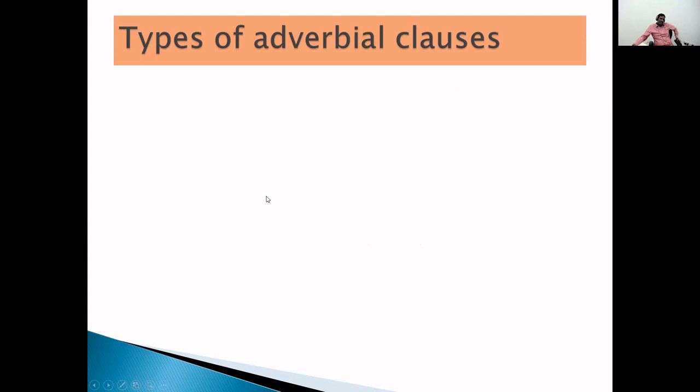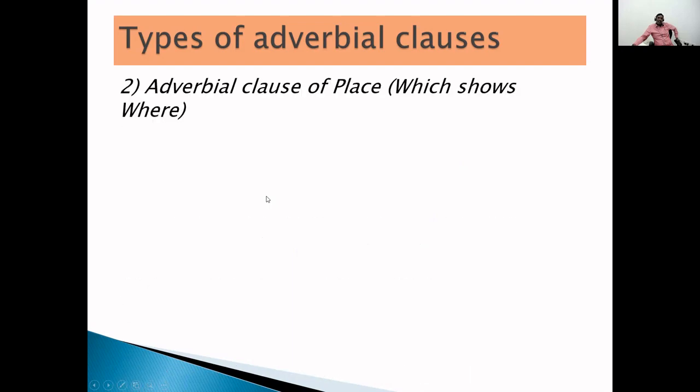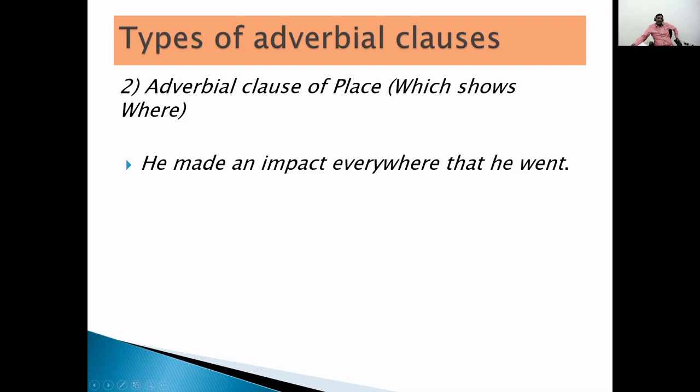Now, let us see the second one, adverbial clause of place. Here, the adverbial clause expresses the place where it happened, where it has taken place, which shows where. In the previous one it was time, when; here it is where. Now, see: he made an impact everywhere that he went. In this example, everywhere that he went is the adverbial clause.